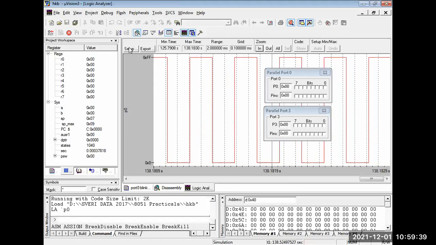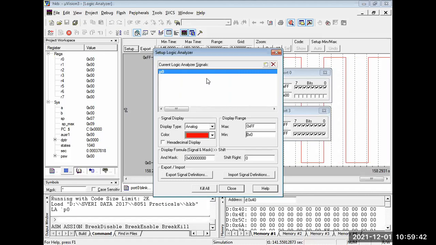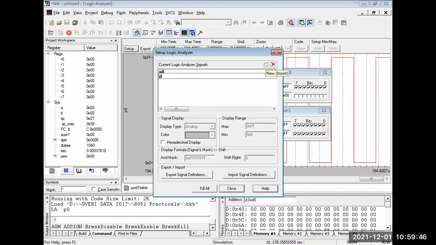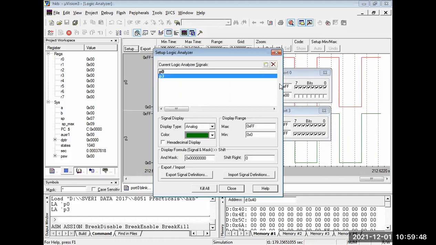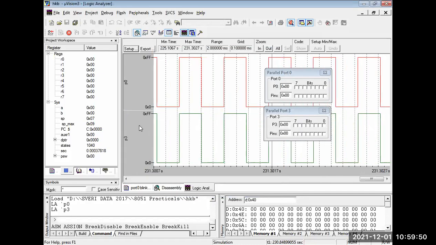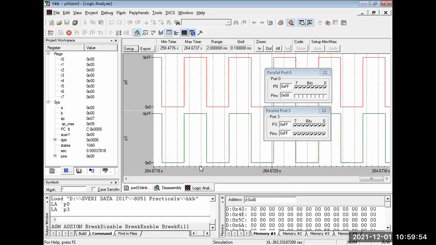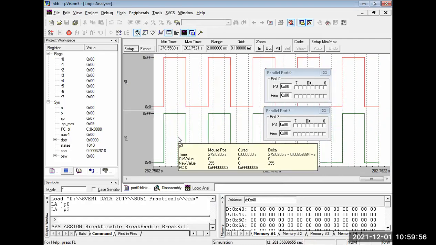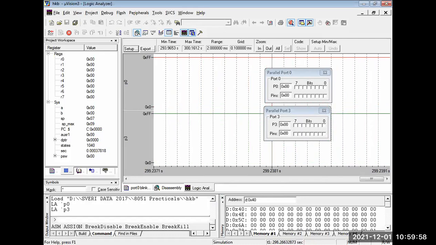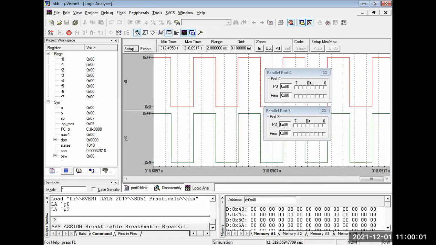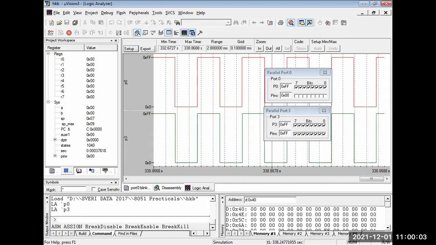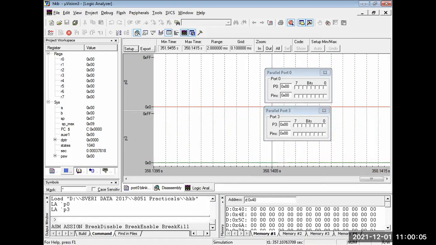How to go? Go to the setup, where port 0 was added, click on this setup, insert new, make P3, and press enter. So I will get port 3 also. The same signal I will get on the other port. Port 3. Correct? Got it? Hello? Understood?